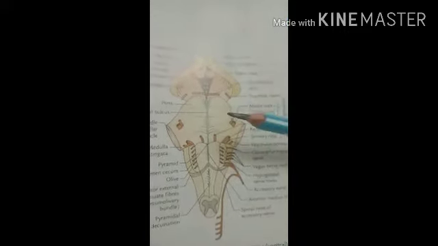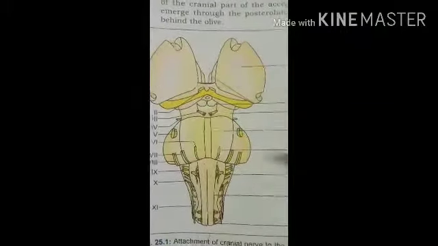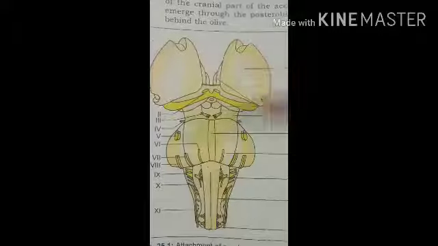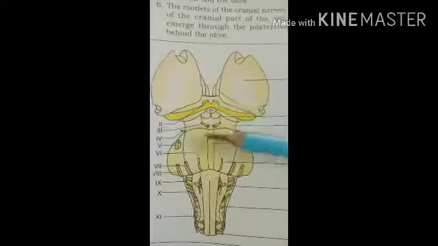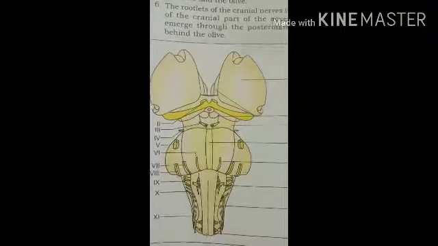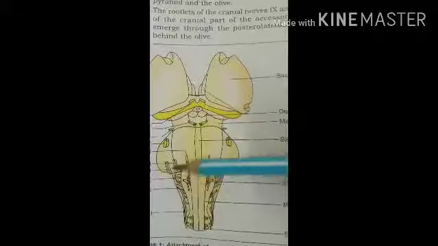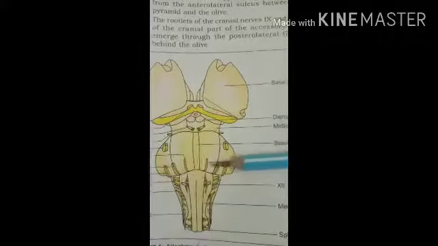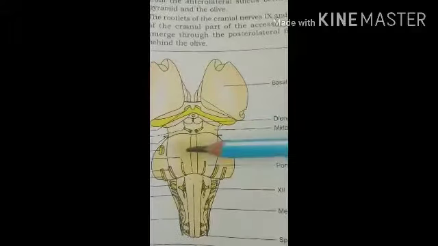Then external features. The external features include two surfaces, this is the ventral surface and posterior to it the dorsal surface, and two borders, this is the superior border and this is the inferior border. So let's see the ventral surface.